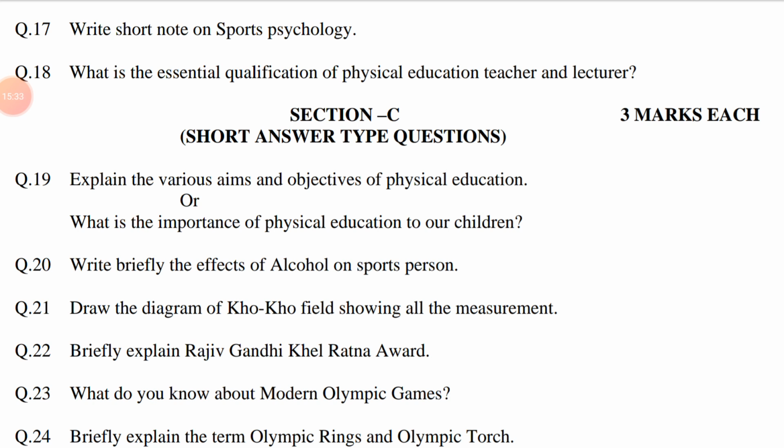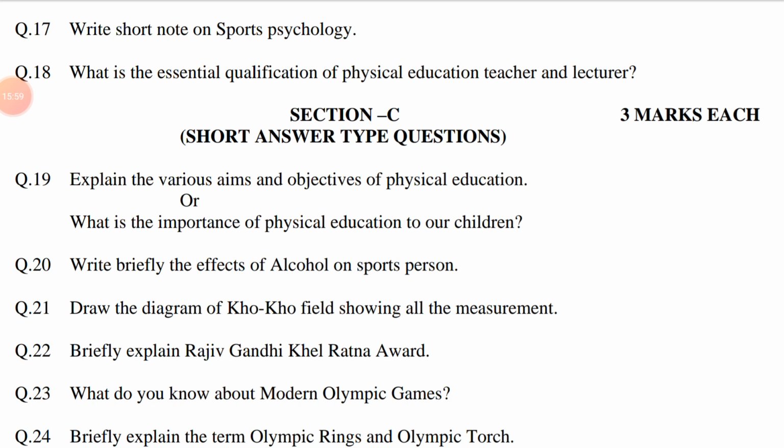The enhancement of performance depends upon three functions: physiological, mechanical, and psychological. In fact, the role of psychology in sports has given birth to a new branch of psychology which is known as sports psychology.